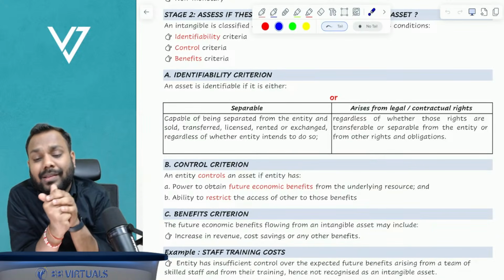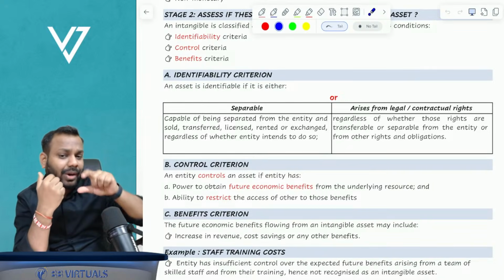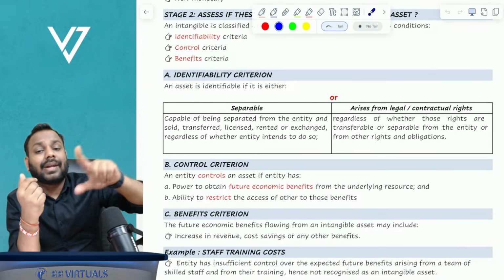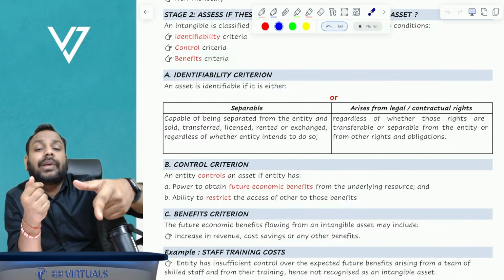Let's suppose the government has given me a license to drive a bike. Can I transfer that license to someone else? No, that license is not transferable. So it is not separable.